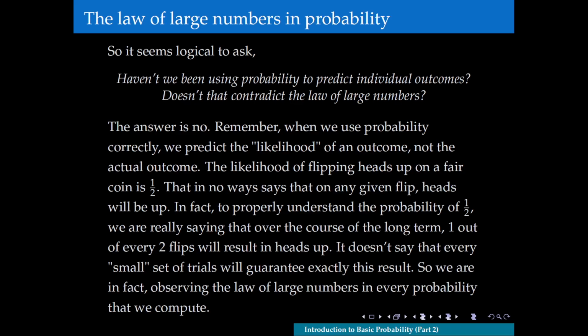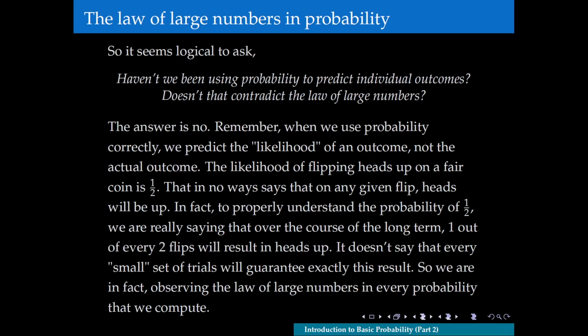We might have 4 flips in a row that are all tails. That doesn't change the fact that the probability of getting heads is 1 out of 2, or 1/2, okay? So the law of large numbers and probability in general doesn't say anything about every small set of trials, and it doesn't guarantee exactly what the results will be. What we are in fact observing is the law of large numbers in every probability that we compute.